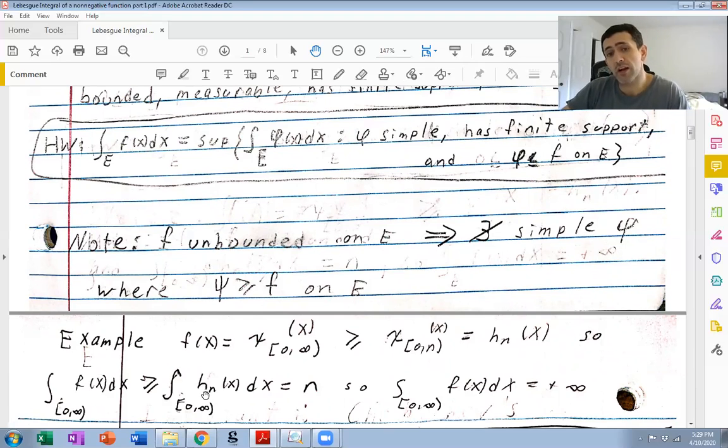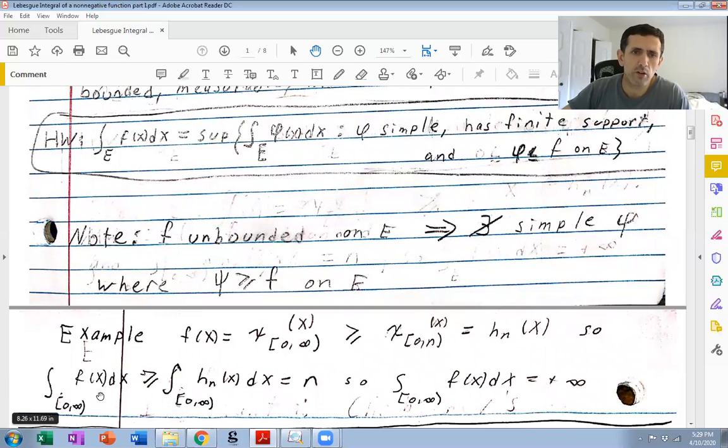We're just integrating a characteristic function, so it's the measure of 0 to n, which is n. And so this Lebesgue integral is bigger or equal to n for every natural number n. There is no real number bigger or equal to n for every natural number n. So that forces, by definition, the Lebesgue integral to be plus infinity.